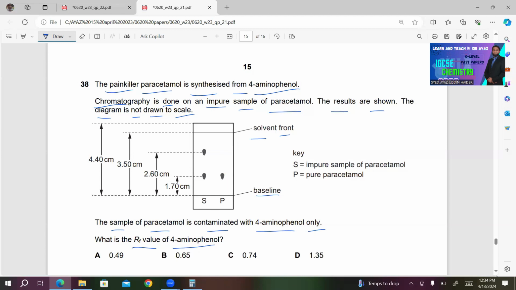So we need to calculate the Rf value of 4-aminophenol in this case. The impure one is contaminated with 4-aminophenol, so it must be this one, 4-aminophenol. 2.6 is the distance traveled by 4-aminophenol. 2.60 divided by the distance traveled by the solvent, which is 3.50.